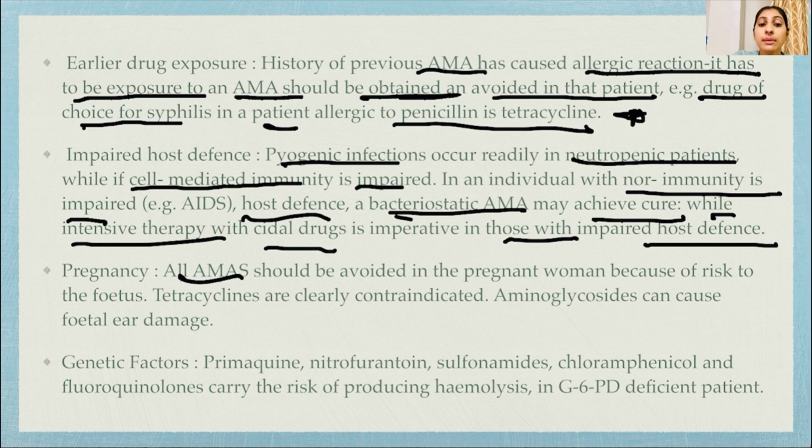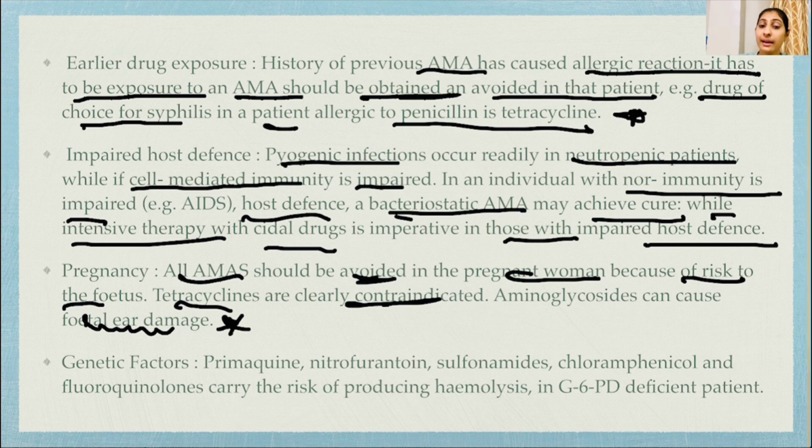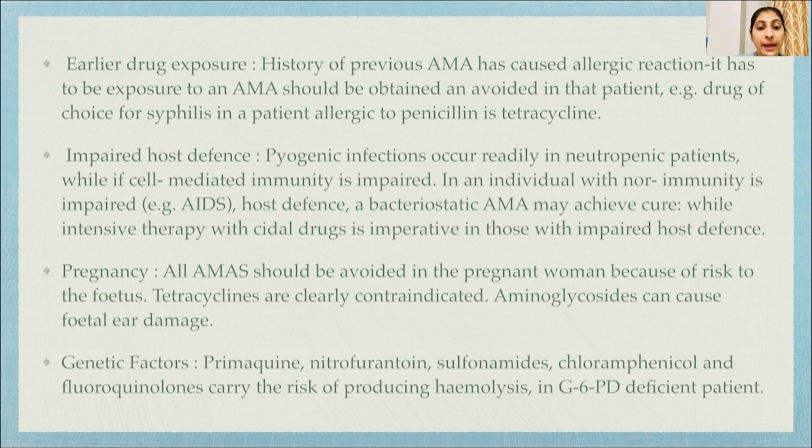Pregnancy. All AMAs should be avoided in the pregnant woman because of risk to the fetus. Tetracyclines are clearly contraindicated and aminoglycosides can cause ear damage in the fetus. Genetic factors: primaquine, nitrofurantoin, sulfonamides, chloramphenicol and fluoroquinolones carry the risk of producing hemolysis in G6PD deficient patients.